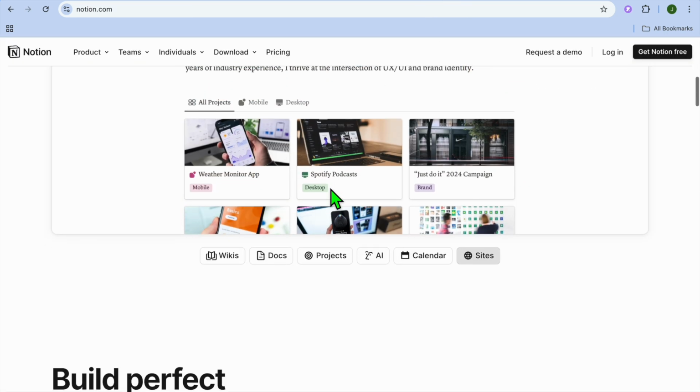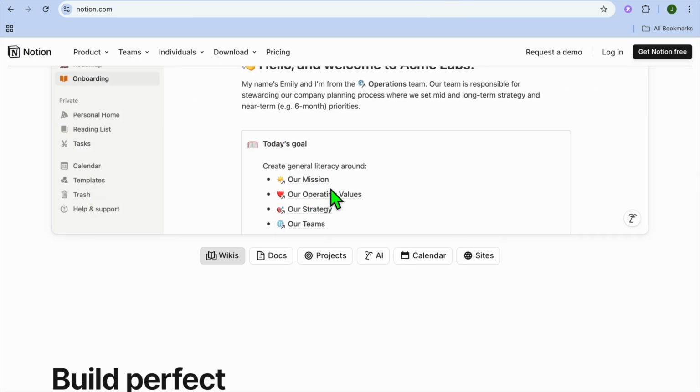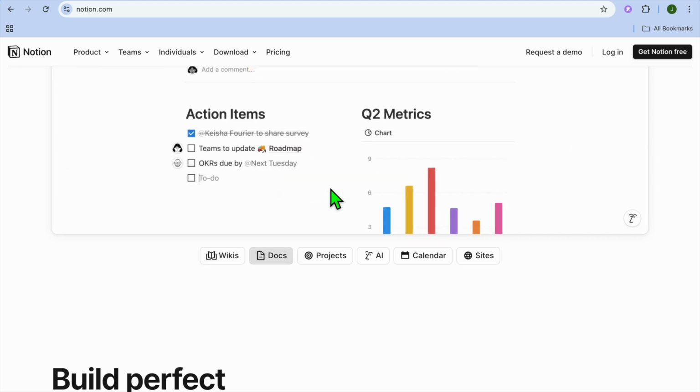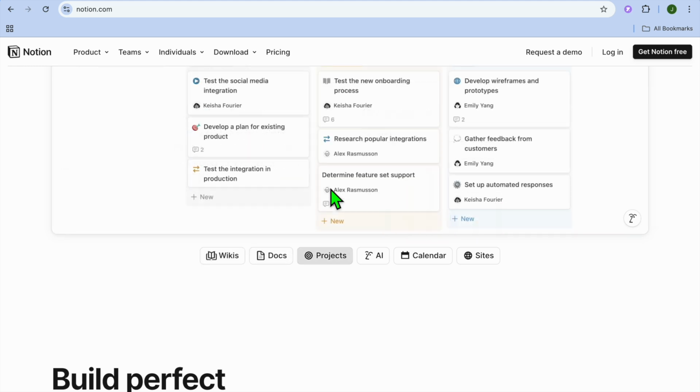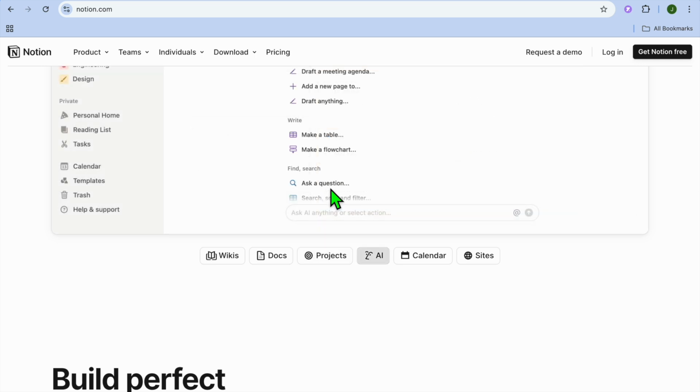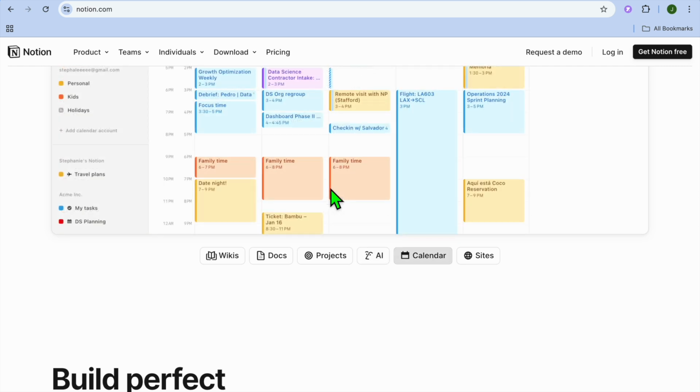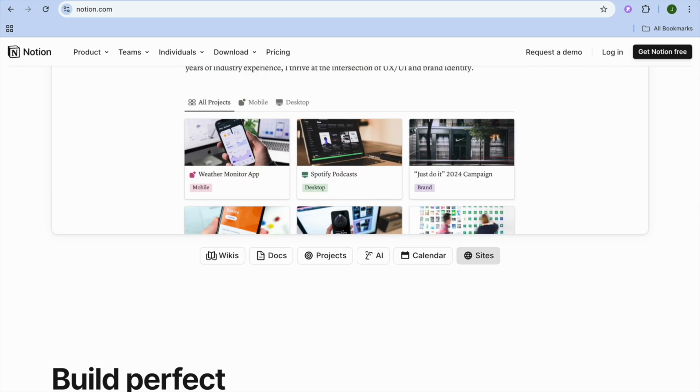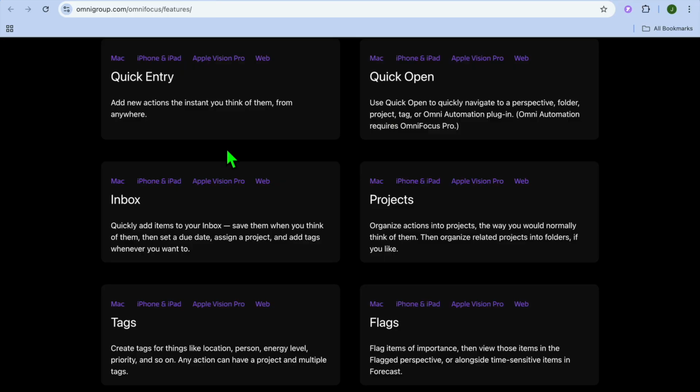While on the other hand, I would say Notion is perfect for individuals, teams and businesses that need a collaborative platform for organizing tasks, projects, and knowledge. And if we were to compare them by ease of use, Notion is flexible but may require time to customize for specific workflows. And OmniFocus has a learning curve due to its advanced GTD-inspired features, but is intuitive once set up. Now, let's go over some key features of both platforms.